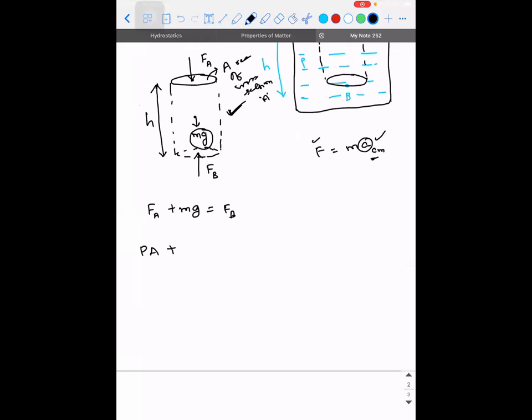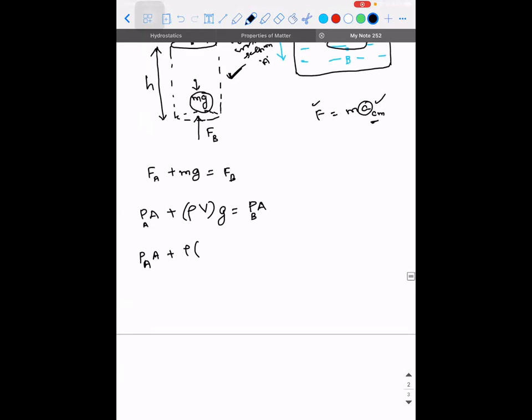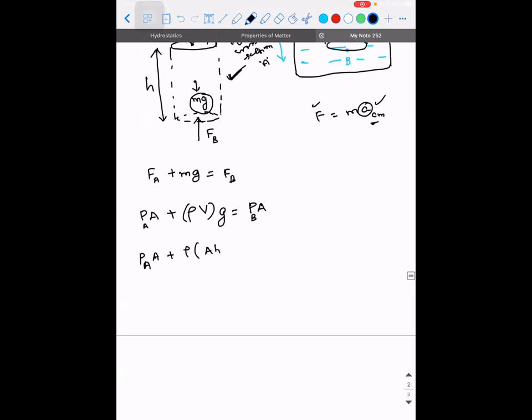P into A, plus mass can be written as density into volume, and g is g. FB is again pressure into A. The only difference is that here it is pressure at point A, and here it is pressure at point B. Everywhere else, the area of cross section is the same because it's a cylinder. So PA into A plus rho into, how can I write the volume in terms of area of cross section and height? A H. It is A H into g is equal to PB into A.